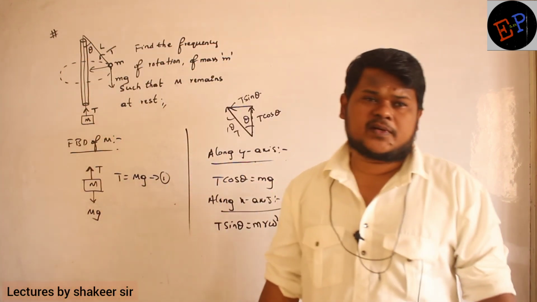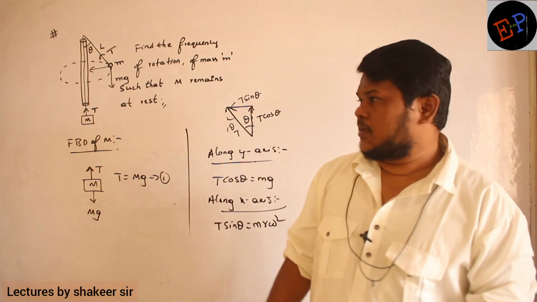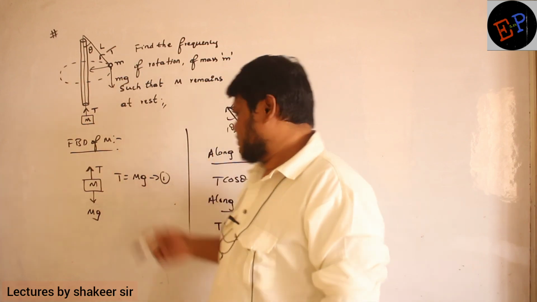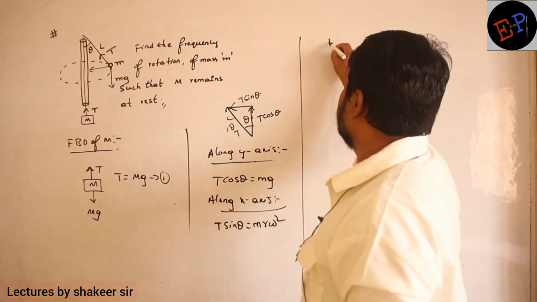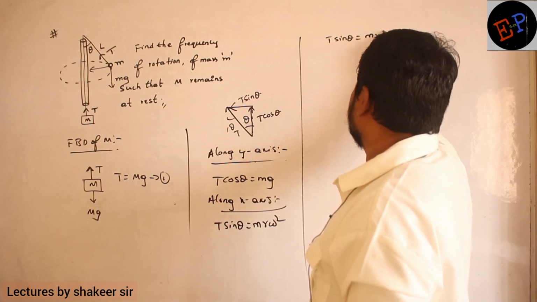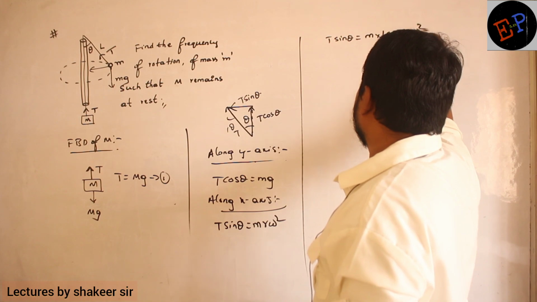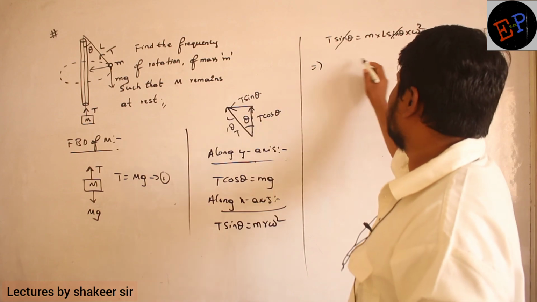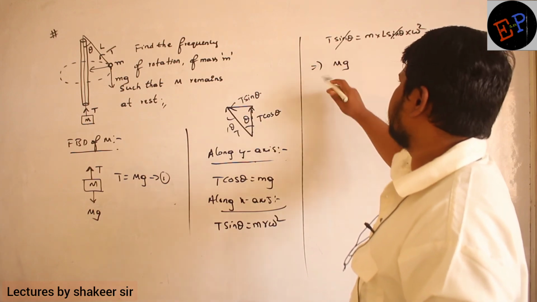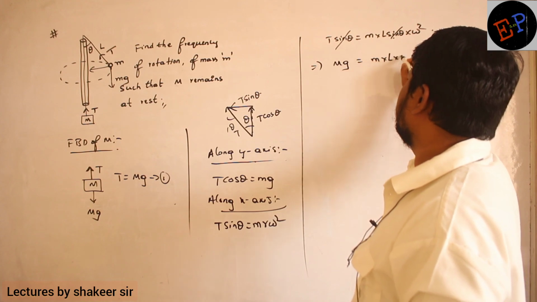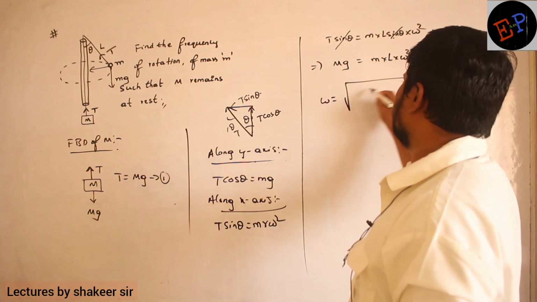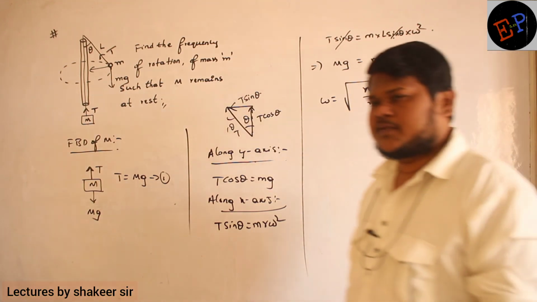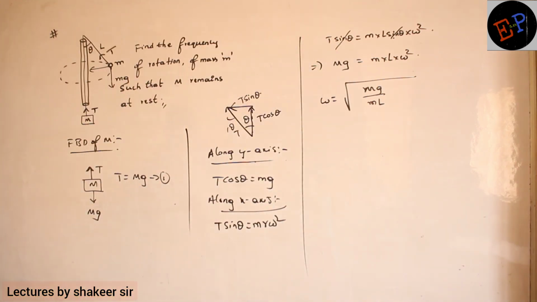What is the radius of the circle? Is it given? No. Therefore, what can I do? Split this L into two components. Adjacent component is L cos theta, opposite component is L sin theta. So substitute here. T sin theta equals m into L sin theta multiplied by omega square. Are you able to understand? So sin theta and sin theta get cancelled. So T is equal to capital Mg. So capital Mg equals m into L into omega square. So omega is equal to square root of capital Mg divided by small m. So this is the angular velocity which we got. Understood? Very easy calculation.